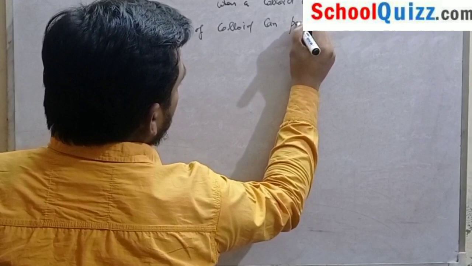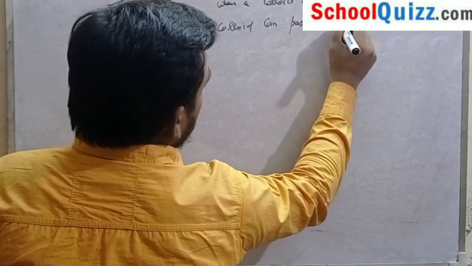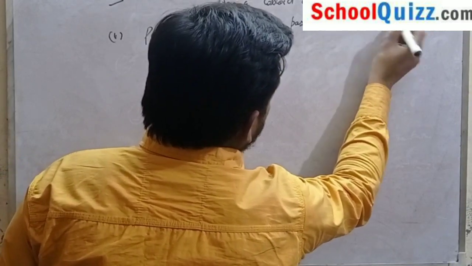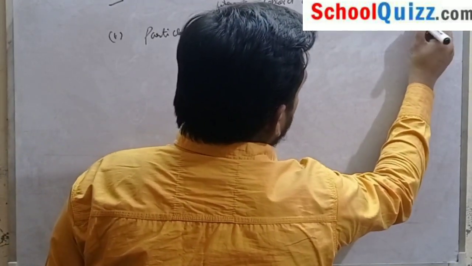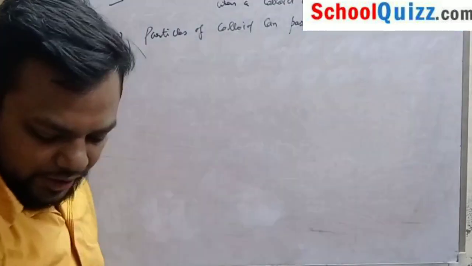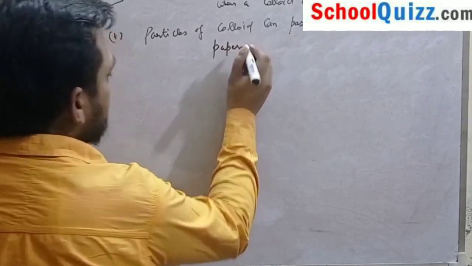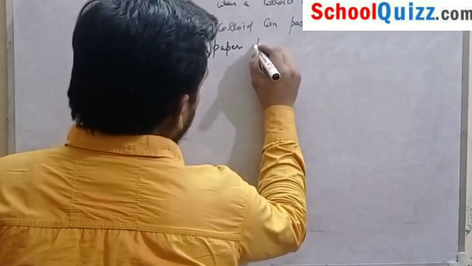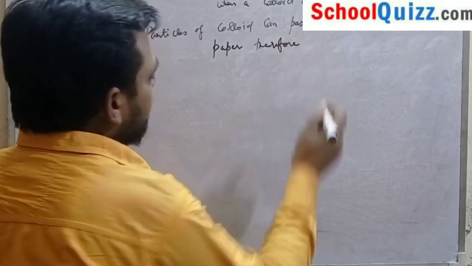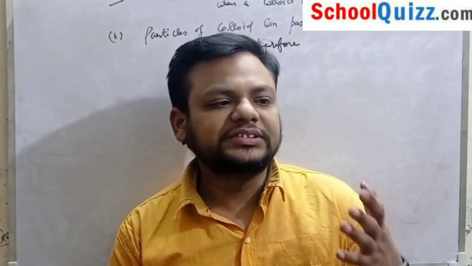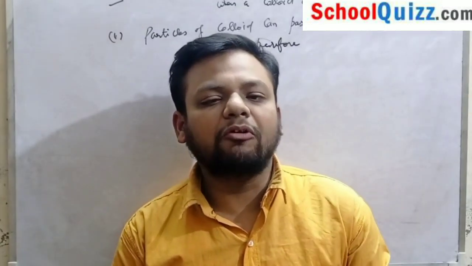Now we move to our fifth point: particles of colloid can pass through the filter paper. Which means what? If the colloidal solution passes through the filter paper, it means we can't separate it with the help of filter paper.